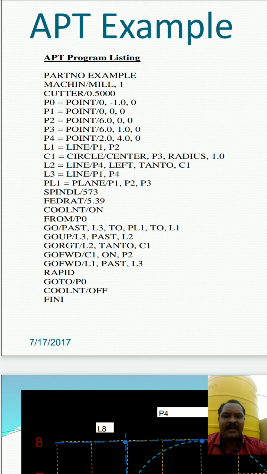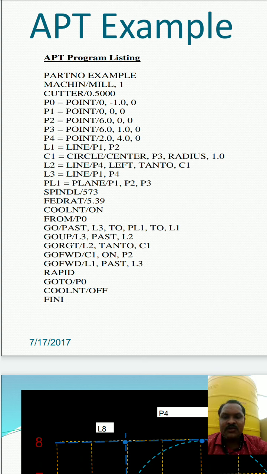Then L3 is equal to line 3, so that line will connect p4 to p1. The first point will be p1, then the second point will be p4. Then PL1 is the plane on which you are going to do all these things, that is plane slash p1 p2 p3. These 3 points will be in the same plane only.